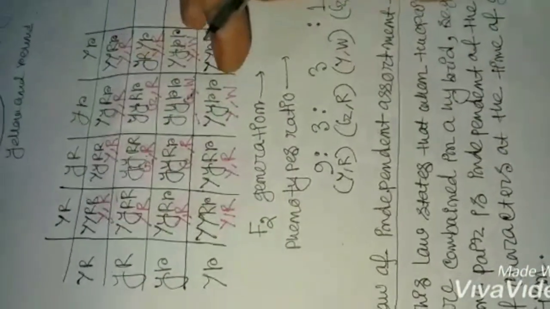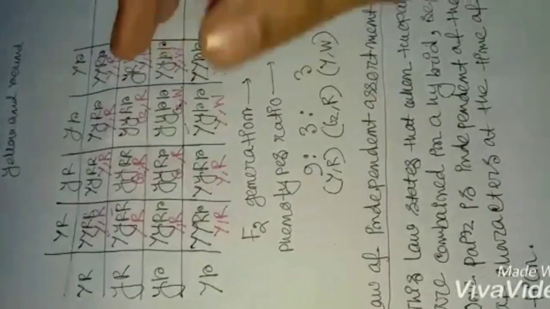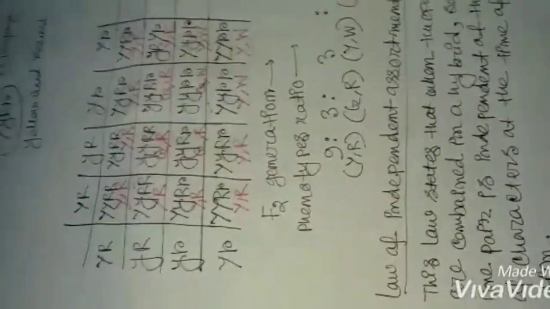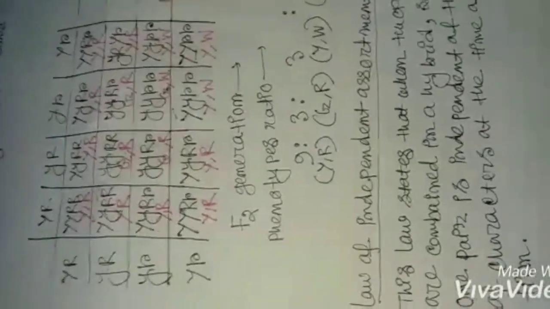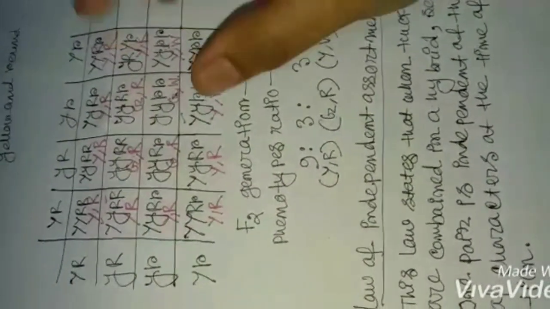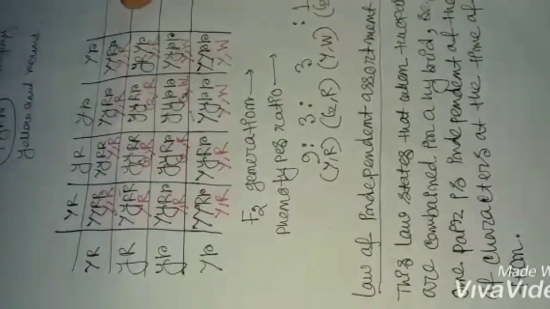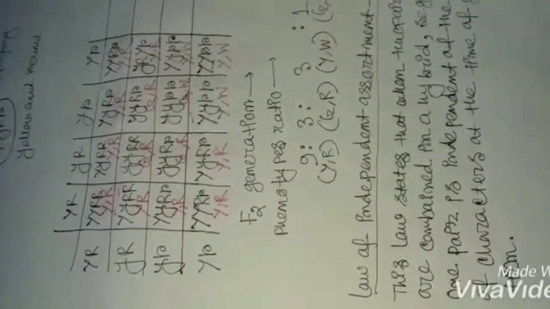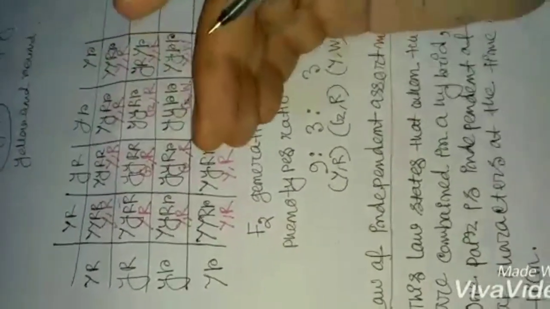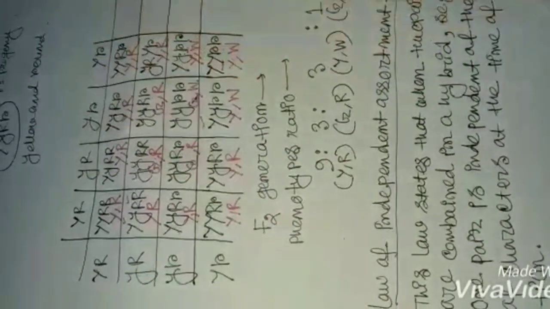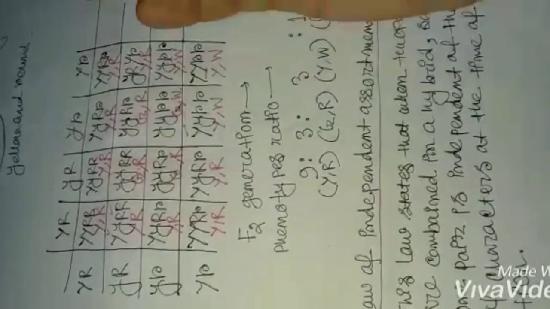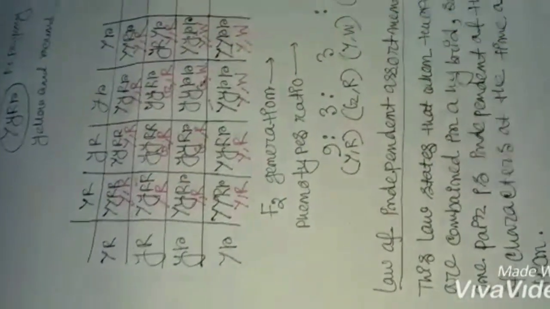From these two laws, Mendel also got the concept of allele. So an allele is an alternative form of a gene, one member of a pair, and that is located at a specific position on a specific chromosome. Okay. And he also deduced the concepts of dominant and recessive alleles. We have already discussed what is a dominant allele and what is a recessive allele.